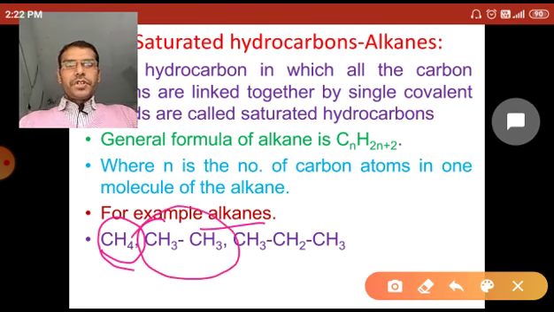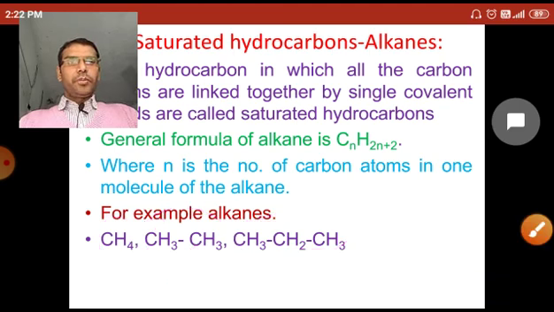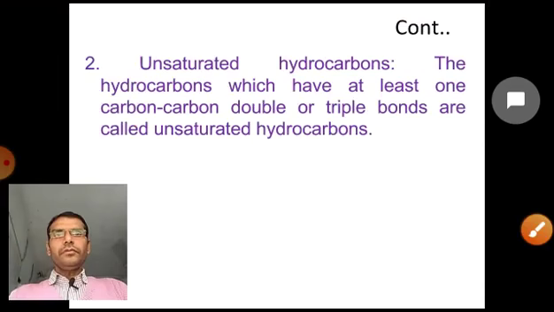Now C2H6, or CH3-CH3, both carbons linked together by a single covalent bond, so it is ethane. Now here the formula of propane, CH3, CH2 and CH3. So 3 carbons in this compound form propane.